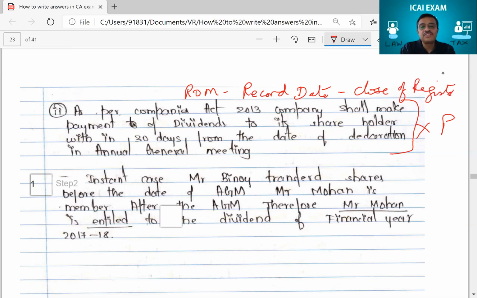And then of course in the instant case, Binoy transferred shares. This was the facts of the case. And then he has given the conclusion here telling that Mohan is entitled to the dividends. So because he wrote the conclusion correctly, he still got 1 mark. But because the provision of law was wrong, therefore he lost that mark there.